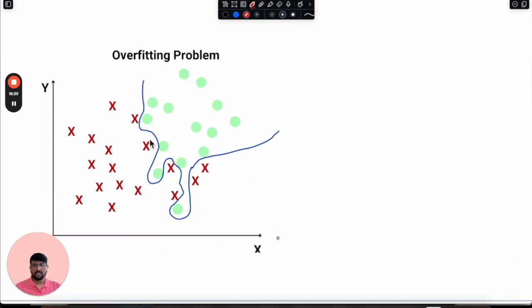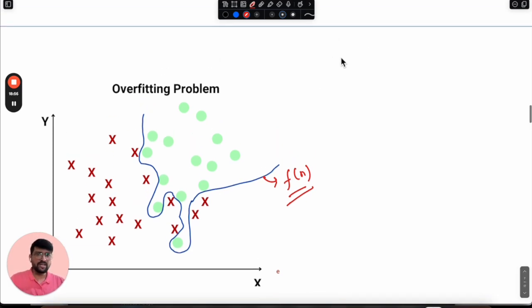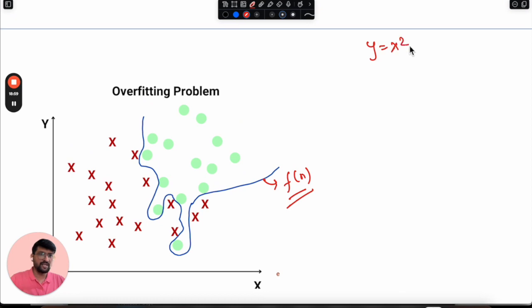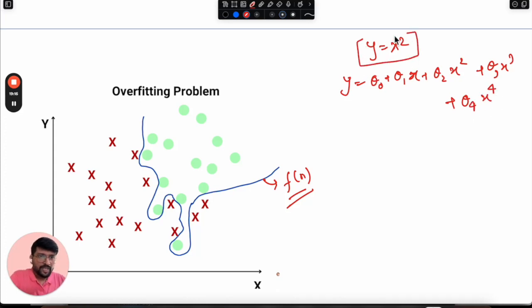So overfitting, during overfitting, what exactly happens? We try to fit a function which is too complex for that data set. Okay. So let me quickly give you one example here as well. Suppose in a data set which was y equal to x square, we were trying to fit y equal to theta naught plus theta 1 x plus theta 2 x square plus theta 3 x cube, or maybe theta 4 x 4. So for a 2-degree polynomial, we were fitting a 4-degree polynomial.